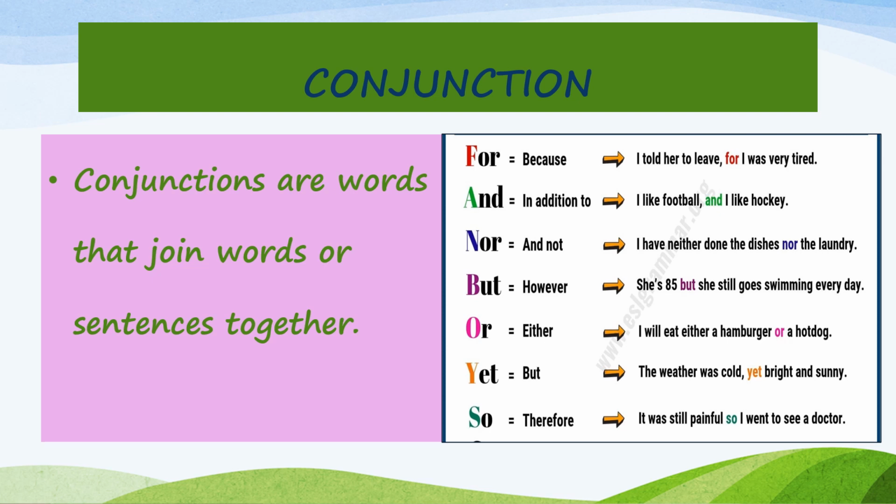But, she's 85, but still she goes swimming every day. Or, I will eat either a hamburger or a hot dog. Yet, the weather was cold, yet bright and sunny. It was still painful, so I went to see a doctor. So conjunctions are the words that join words or sentences together.